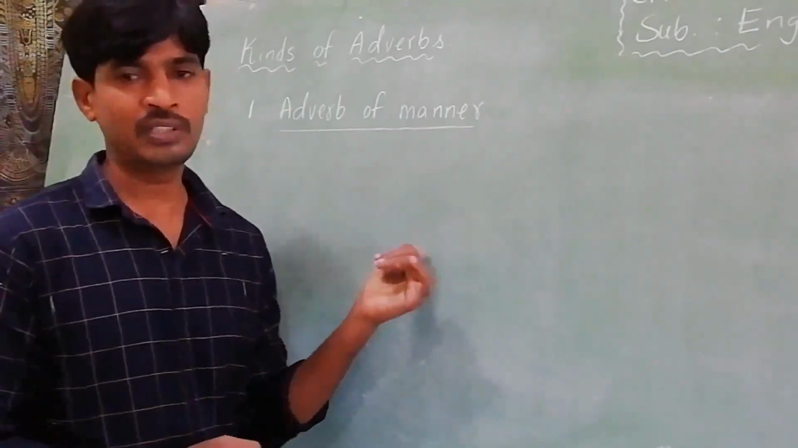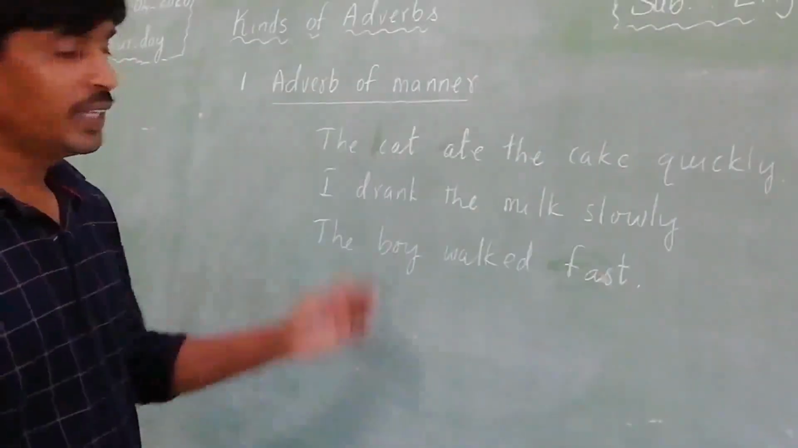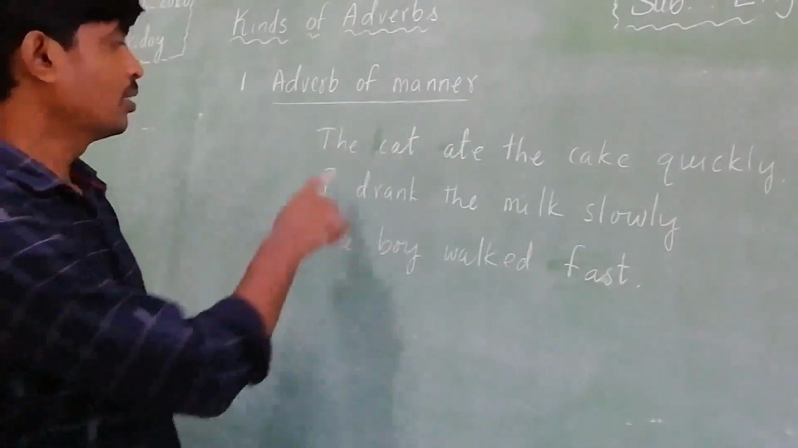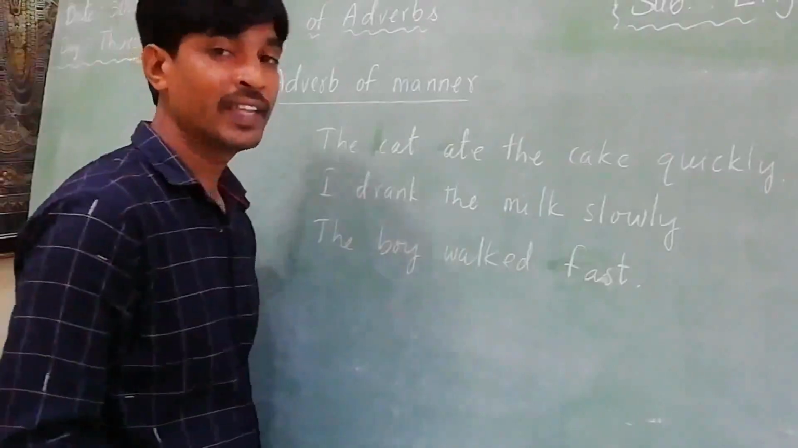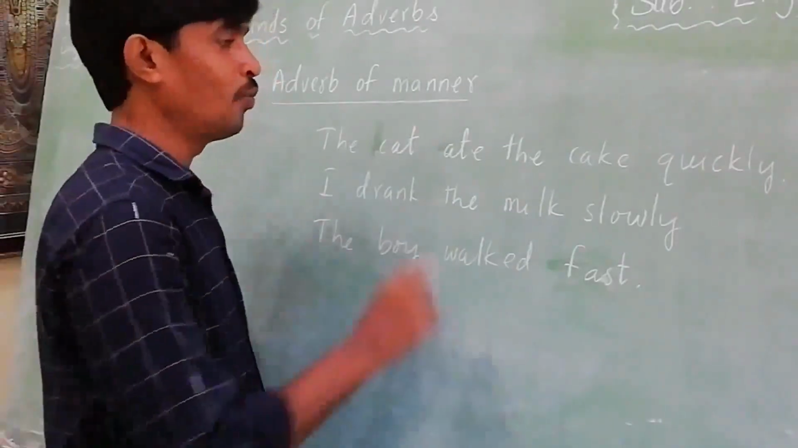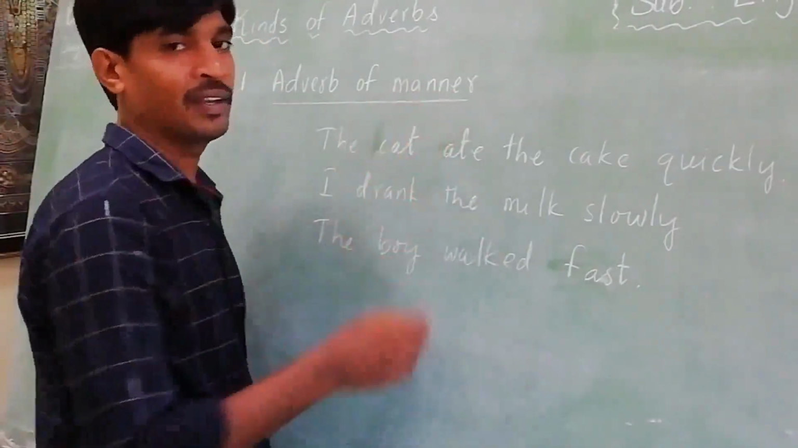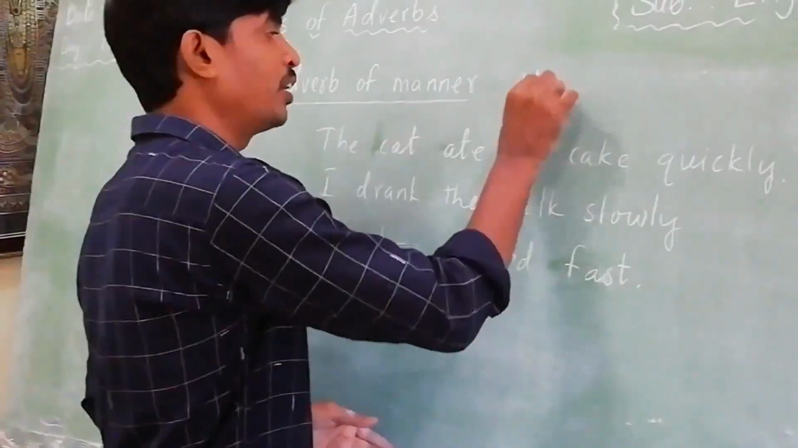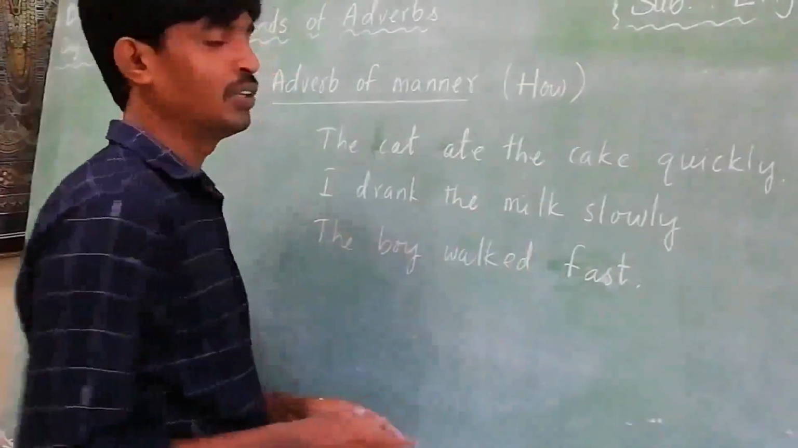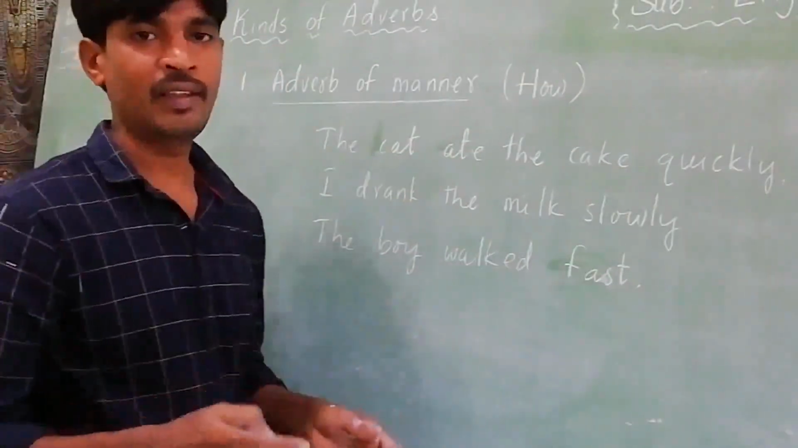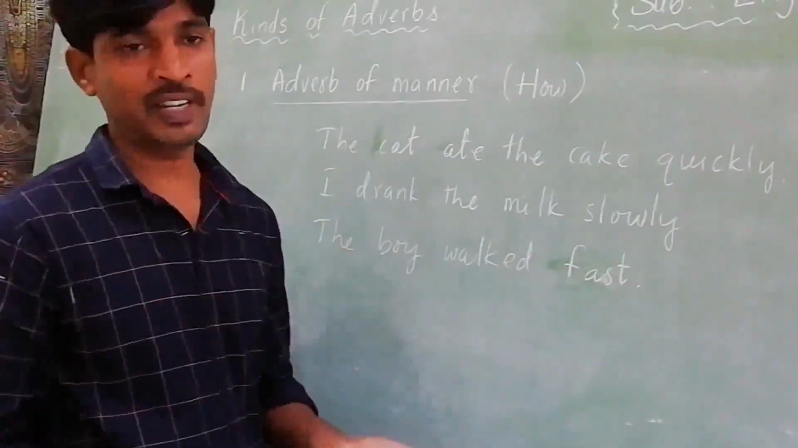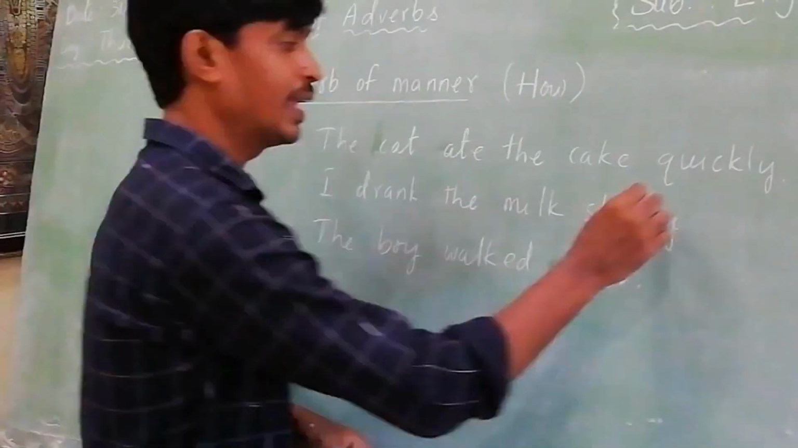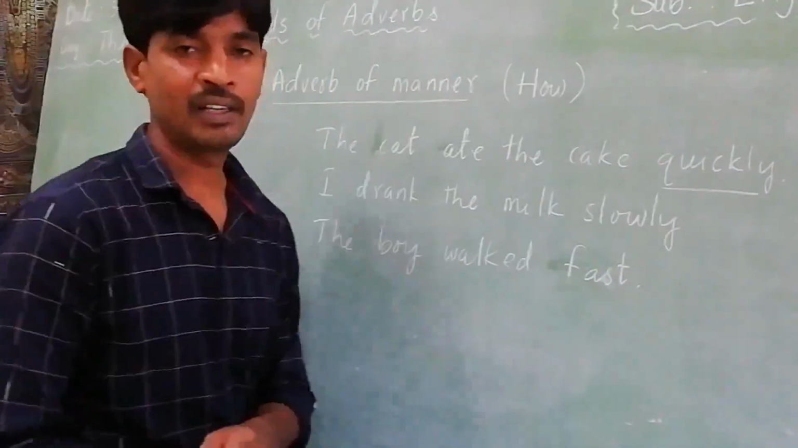So I will give some examples. Here are some examples about adverb of manner. The cat ate the cake quickly. Adverb of manner tells us how the action takes place, so here we use the question word how. If you ask the question using the word how, we can say adverb of manner. For example, how did the cat eat the cake? Quickly. You are getting the answer quickly.